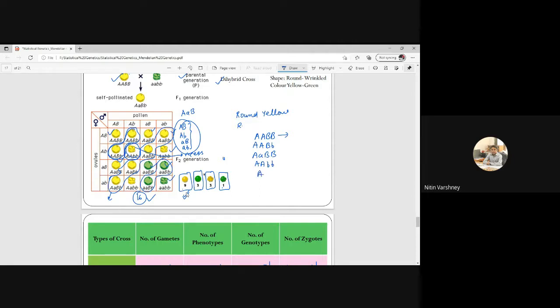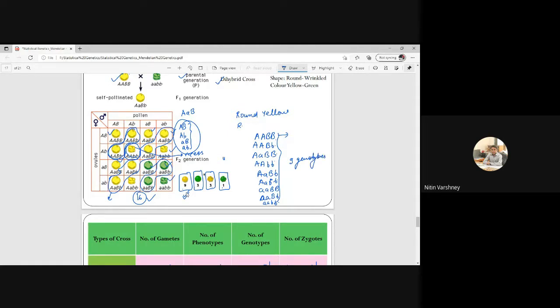Then the next one is capital A, small b, small b, and small a, capital B, and this one is A, B, B. So 1, 2, 3, 4, 5, 6, 7, 8, 9. So this will be 9 genotypes.